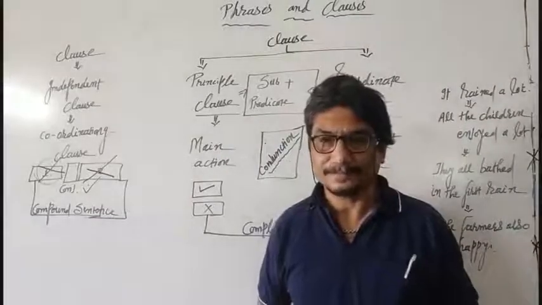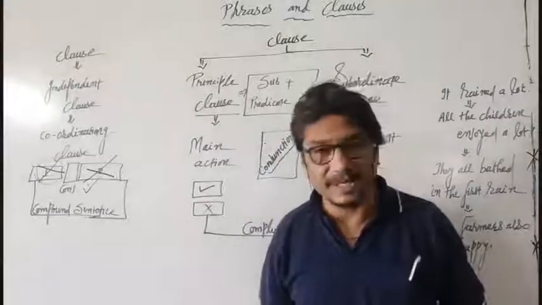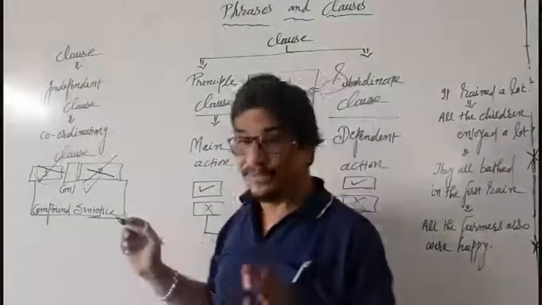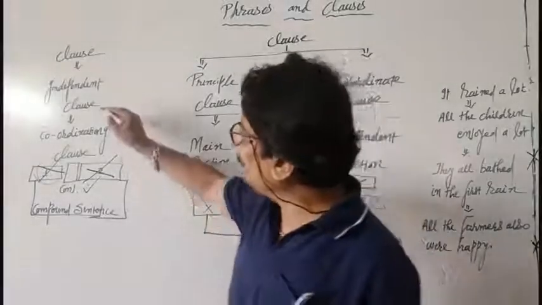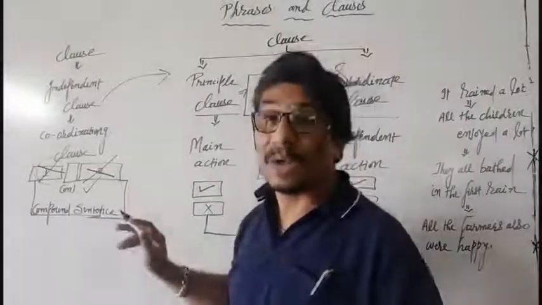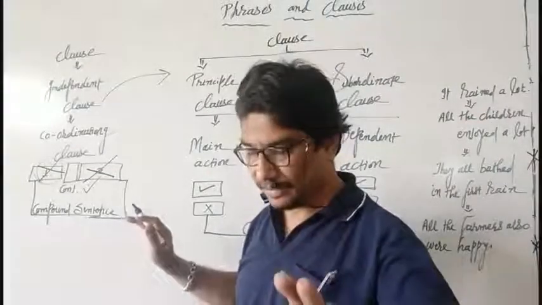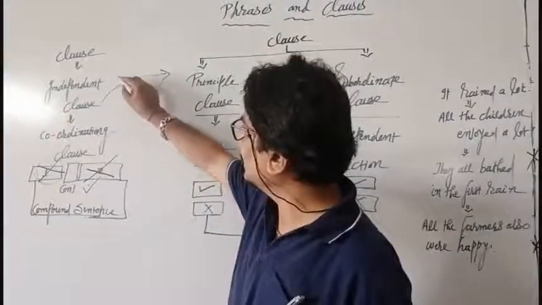Got the idea? In another way, we can think that an independent clause is also known as a principal clause. Not always, but in some cases. How, why, when, where, that we will think about a little later.